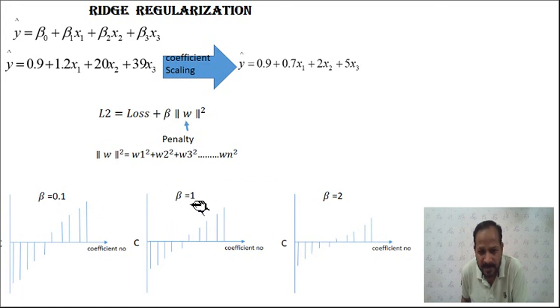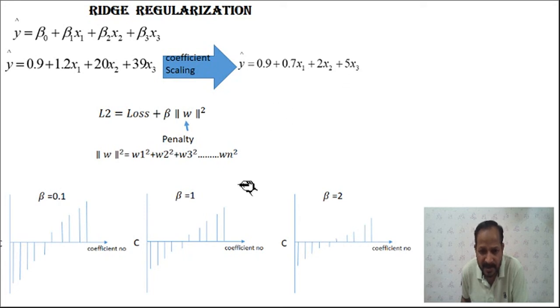So if you go on increasing the value of beta, again a higher value, then the value of this function or the coefficient of the parameters will go on decreasing. So what it suggests is, if you increase the value of beta, that is the penalty term, the weight vector or the coefficient of the weight will decrease. These are the coefficients of the features. X1 is your input vector or feature, and its coefficient is this one. So these go on changing.